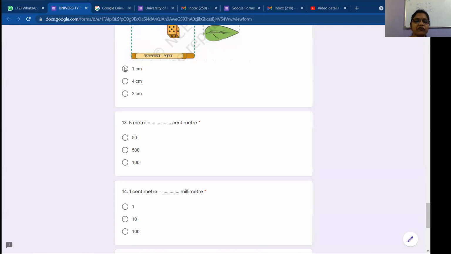Okay, can you tell me 5 meters is equal to how many centimeters? 500 centimeters, ma'am. Very good, very good. It is 500 centimeters. Next, Shiraj, tell me the next one also. 1 centimeter is equal to how many millimeters?